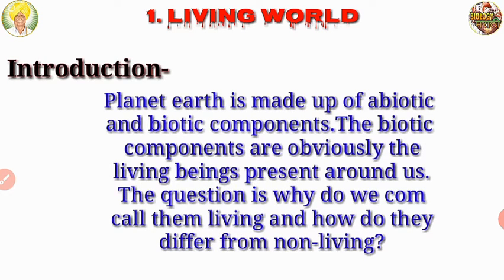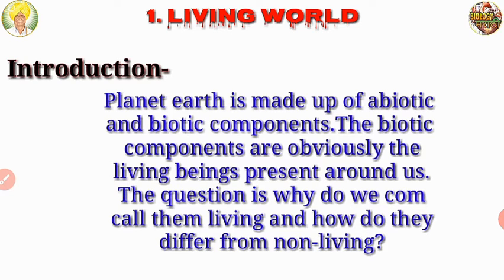In the introduction, the planet Earth is made up of abiotic and biotic components. Biotic components are obviously the living beings present around us. Now, the question is why do we call them living and how do they differ from the non-living ones? This is the most important question. What is the difference between living and non-living things is what we have to study in this chapter, by studying the different principles of life.